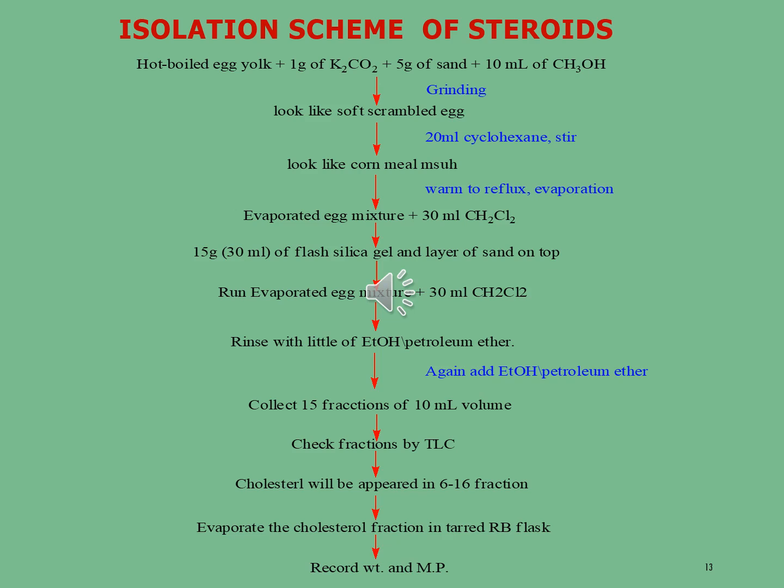Now the steroid, in the form of cholesterol, is weighed and its melting point is taken. After that, the cholesterol is identified with the help of a specific test for confirmation of steroid molecules. So this is the specific method for the isolation, purification and identification of natural steroid products.